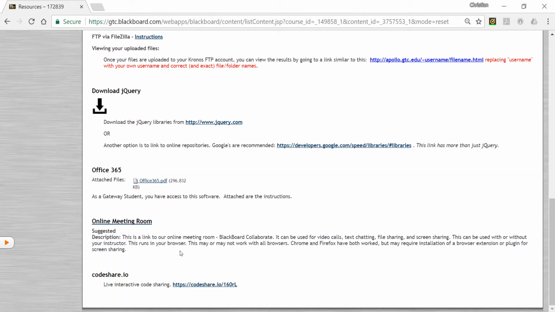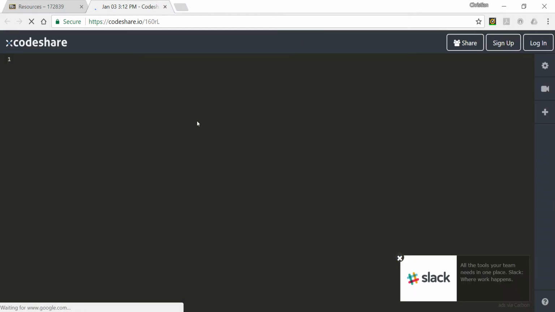These are just some tools in here, the online meeting and then the codeshare.io. This is for if, let's just say, you want to have a meeting with me, and you want me to do some demo or to illustrate, or you want to share your code with me because something's not working, then this is a pretty good place for us to share our code. So for example, if I load that now, you see that it has a window here.